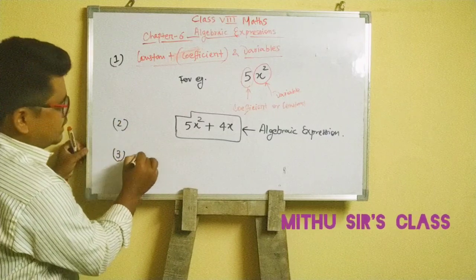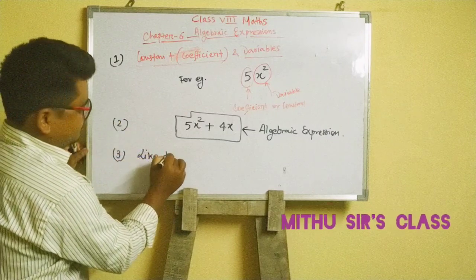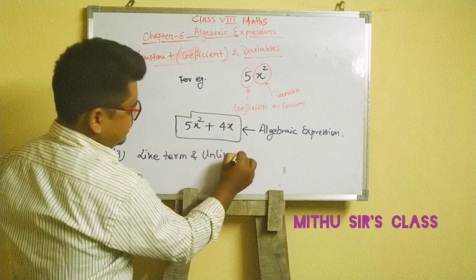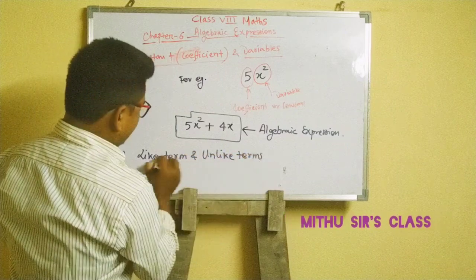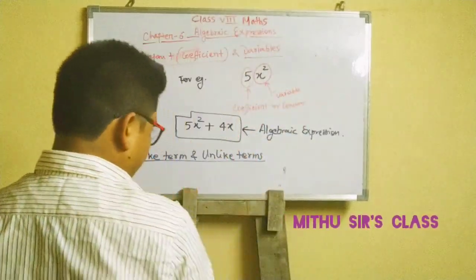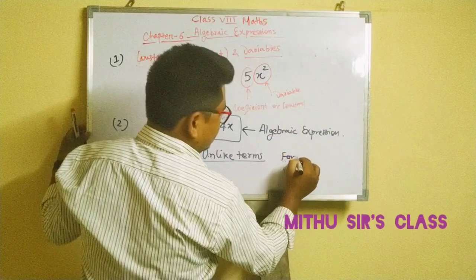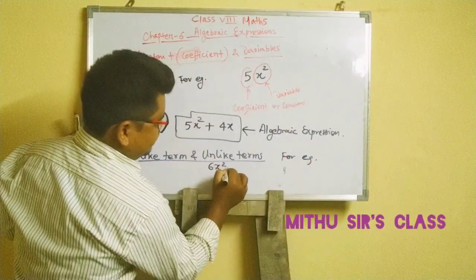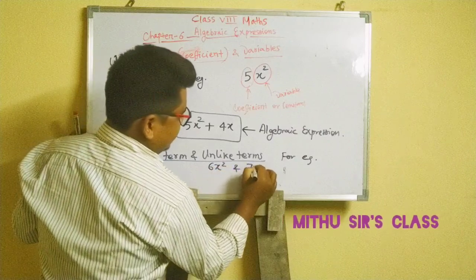Now third is like term and unlike term. We already discussed like term and unlike term. Again, recap. For example, 6x square and 7x square.